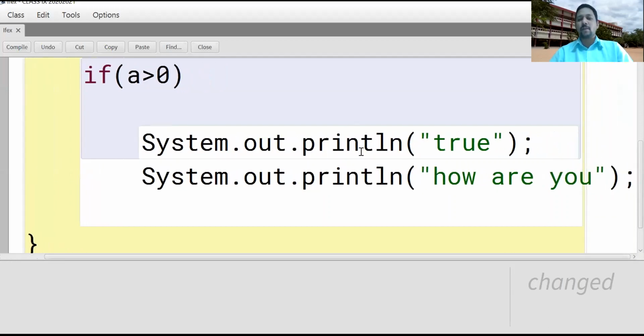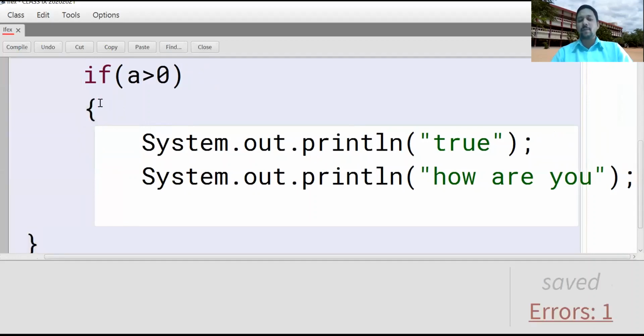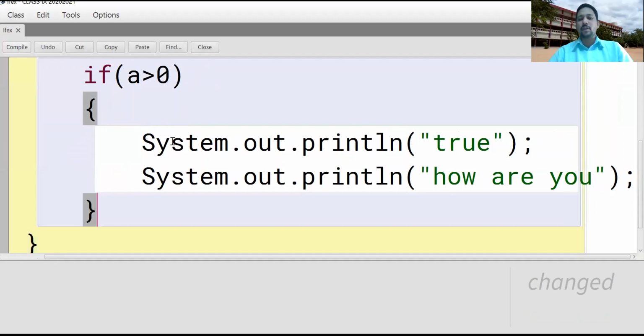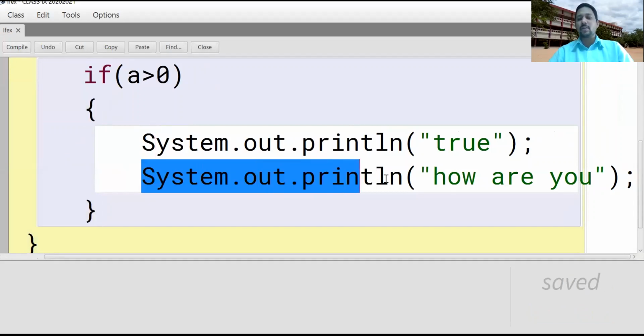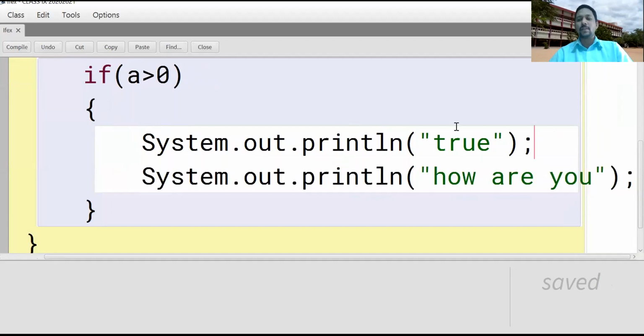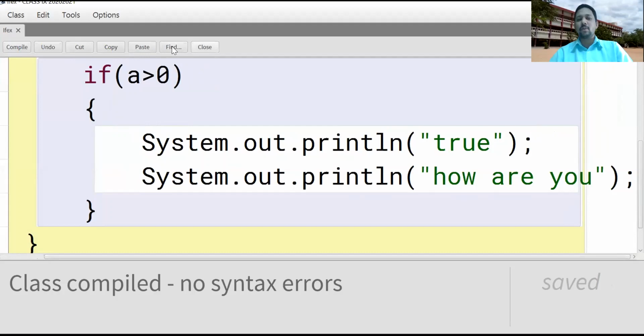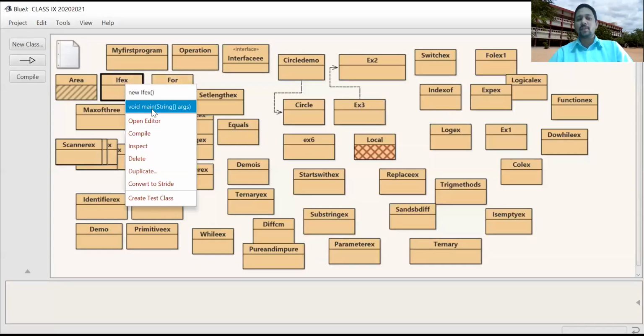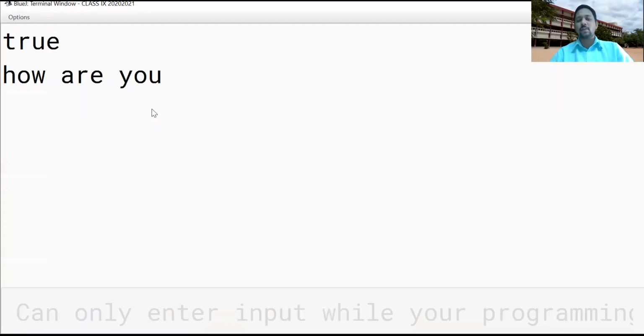More than one statement, two statements are used by you, you have to use curly braces. Only one statement means you need not use curly braces. Now, two statements are going to be executed. See, true and how are you?